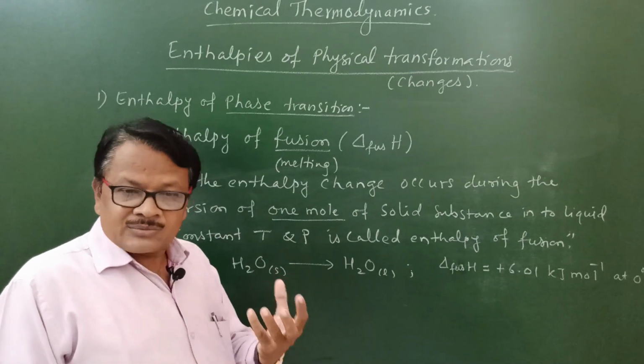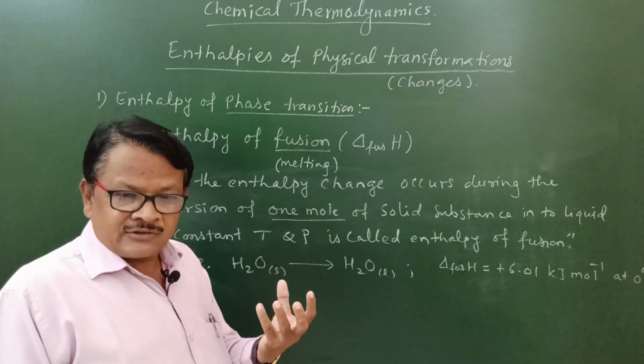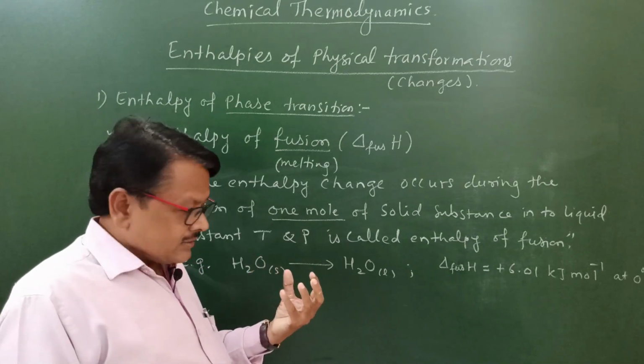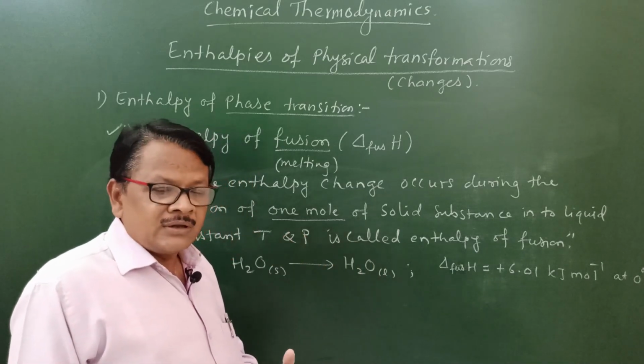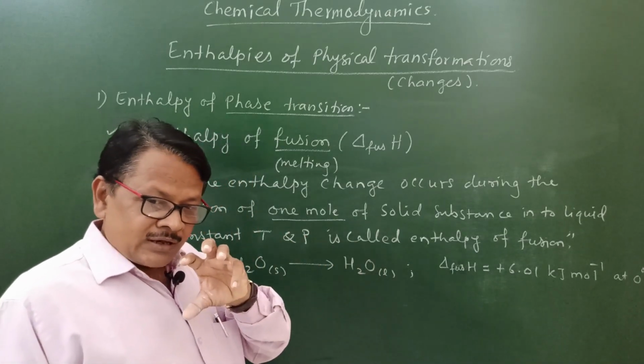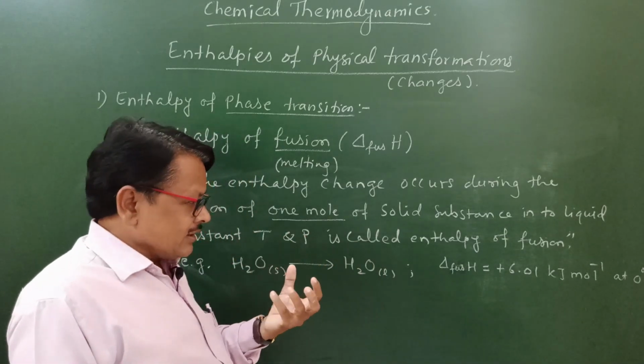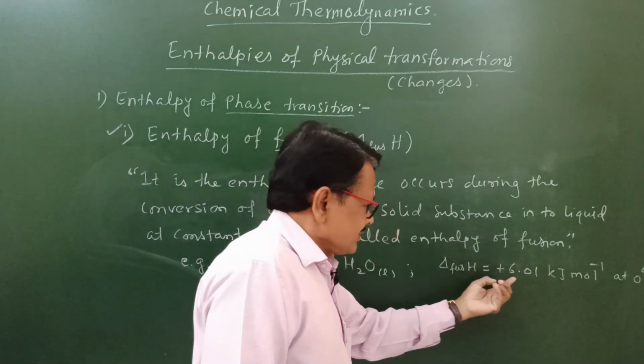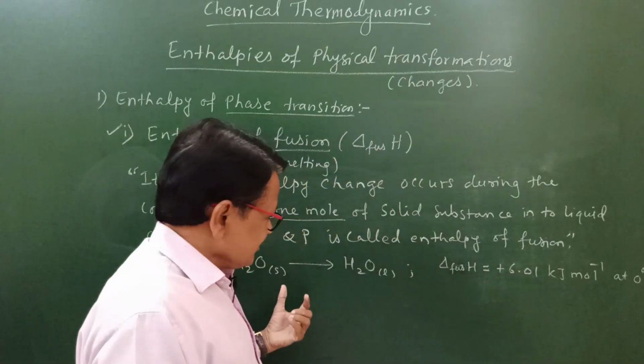When 18 gram of solid ice melts and gets converted into liquid water, this much enthalpy change takes place during the process.